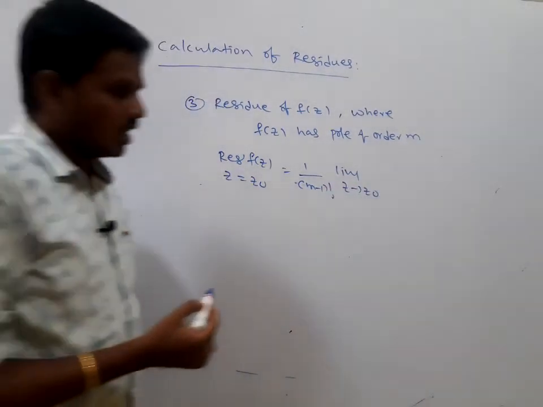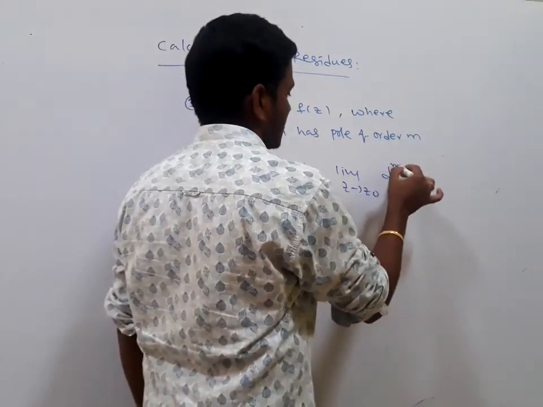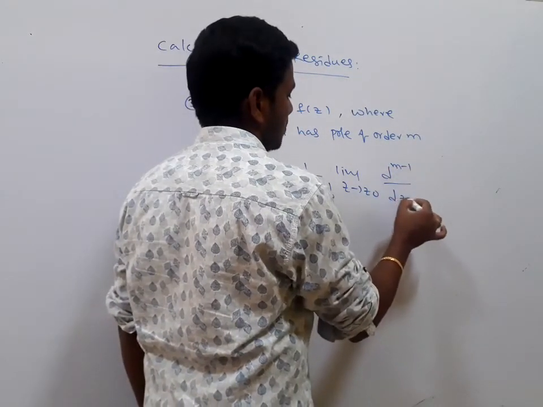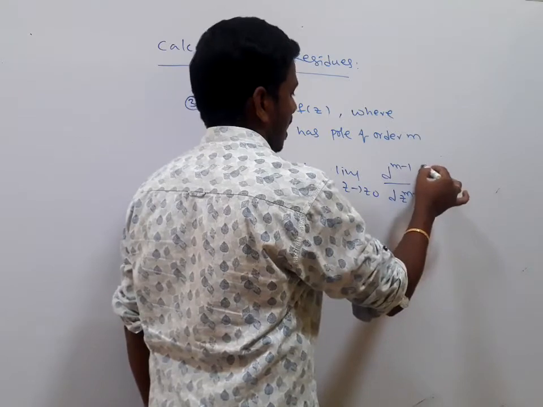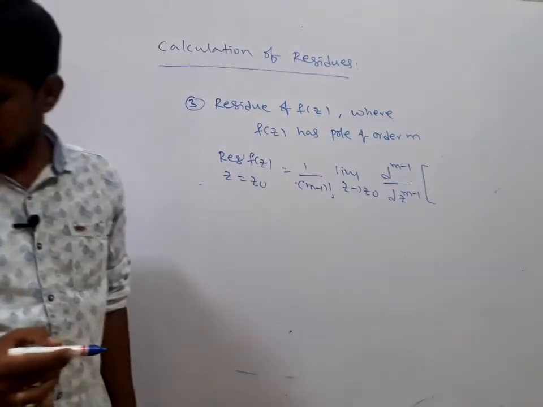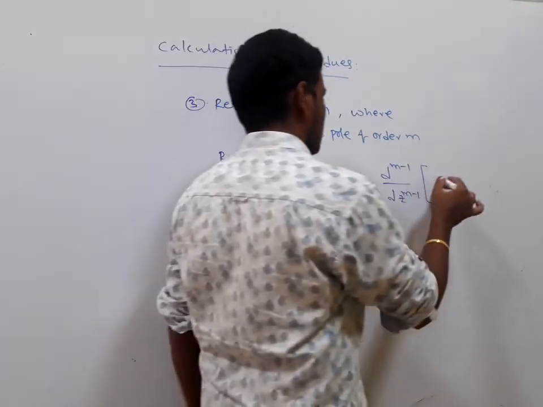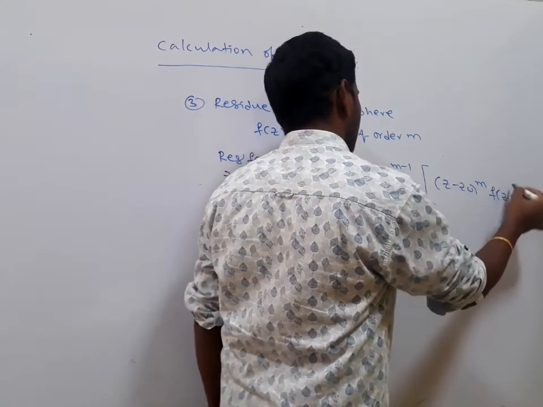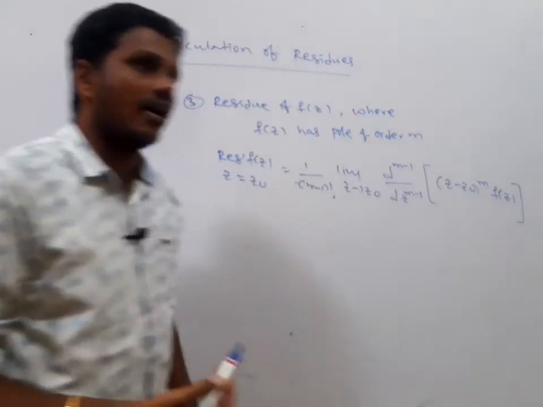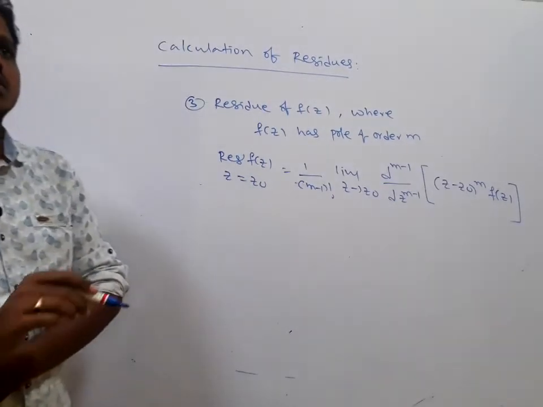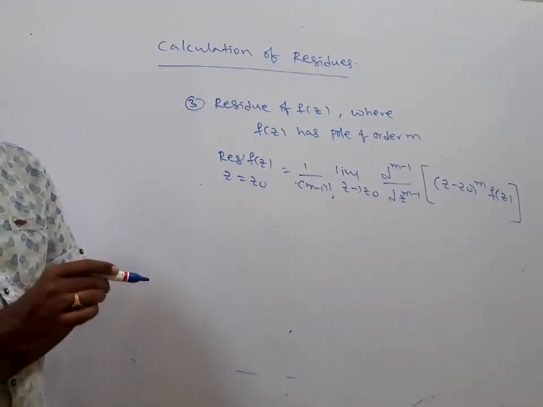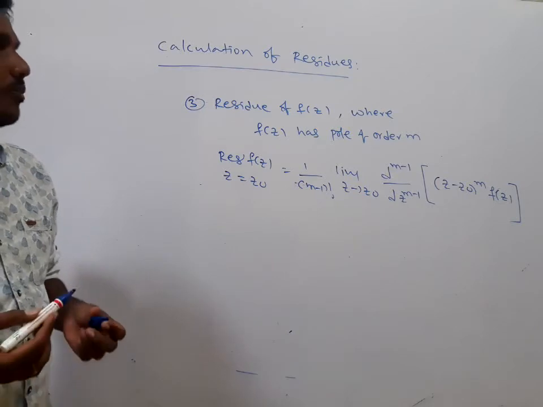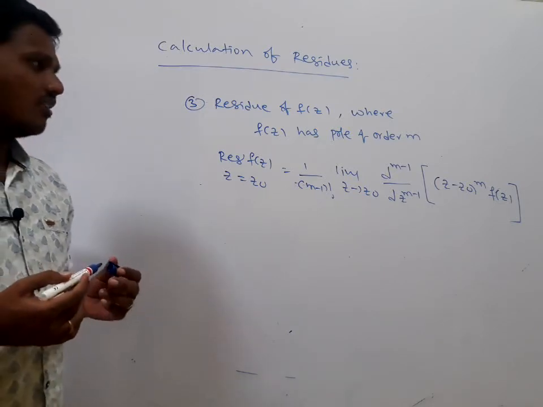d to the power of m minus 1 divided by dz to the power of m minus 1 of (z minus z naught) all to the power of m into f of z. This is the formula for evaluating the residue of f of z when z equal to z naught is a pole of order m. What is the meaning of pole of order m?